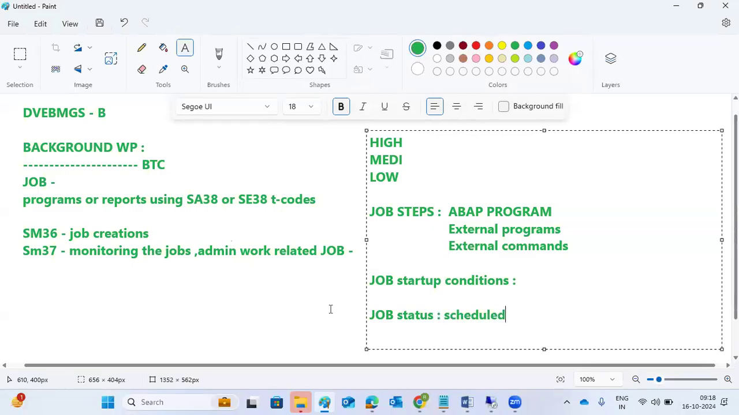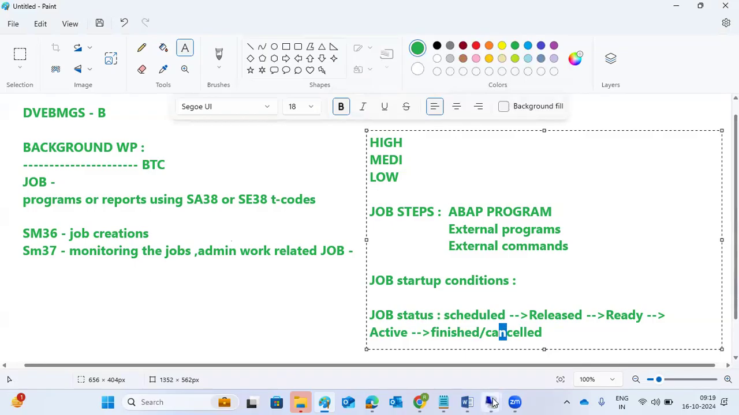The job statuses: one is scheduled, then it goes to released, then ready, then active, then finished or cancelled. Scheduled status means you have not assigned any timelines yet. Released means you have assigned timelines. Ready means the job is ready for execution. Active means the job is currently running. Finished means the job has successfully finished. Cancelled means the job was cancelled due to some errors.